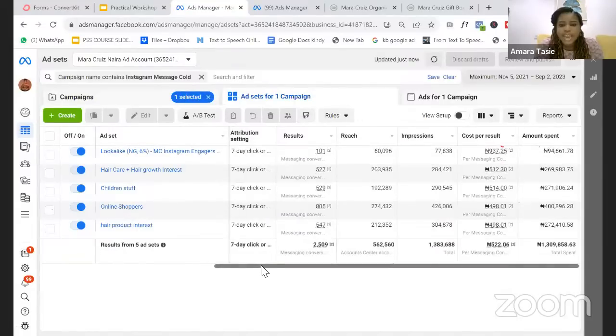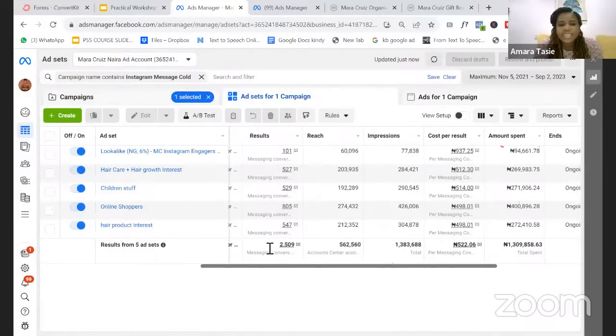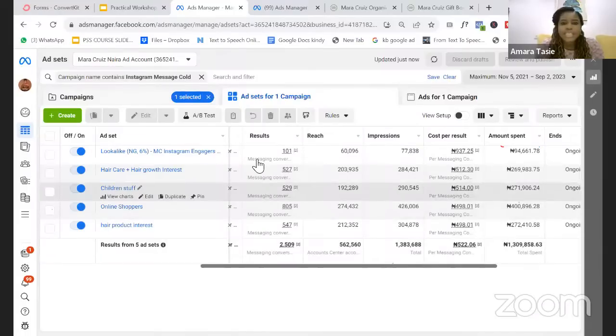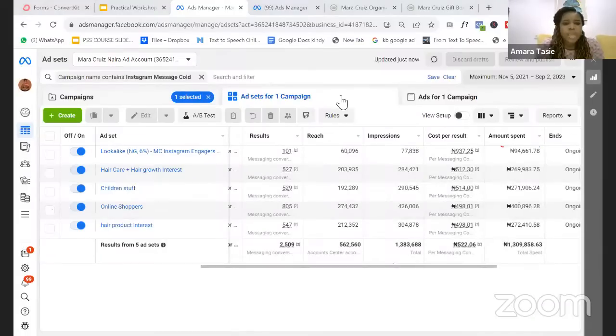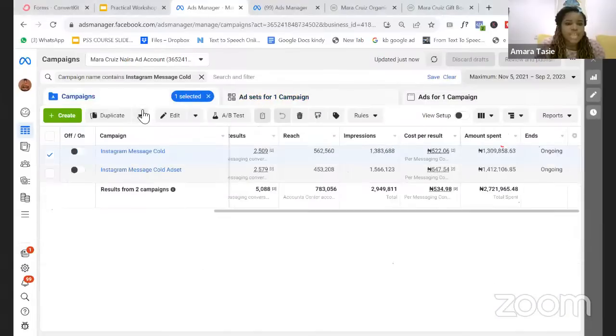Can you see here that we are targeting different audiences under one particular campaign? But when you're boosting on Instagram, you will not be able to do that. And don't forget that I said setting up your ads from Ads Manager does not mean that you will not show your ads on Instagram. You can see that the name of this campaign is Instagram message.